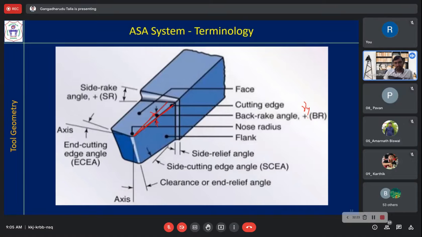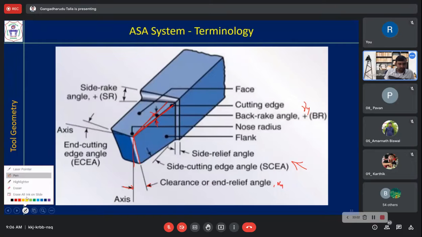Then alpha y is the clearance angle. End clearance angle, or it is also called relief angle. Clearance or end relief angle is this. So you consider this edge and a vertical line. So the angle between these two is end clearance angle, alpha y. Understood? We are viewing from this direction. So this is one view.